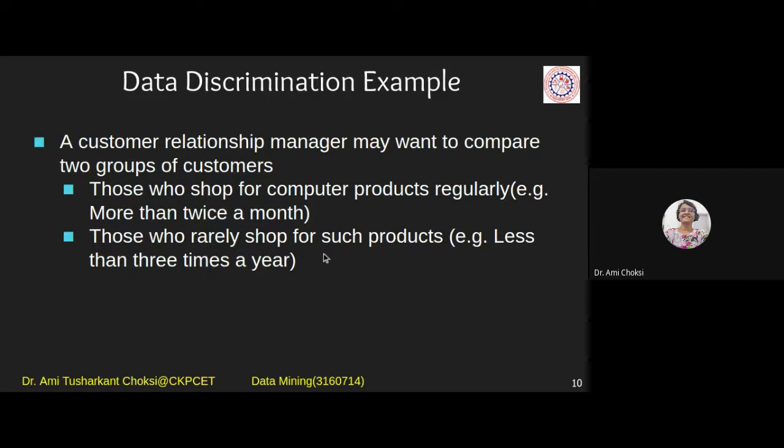And those who rarely shop for such products, for example, less than three times a year. So this is what is being specified by the customer relationship manager, that you want to get these details. You want to have the idea of this group of people.